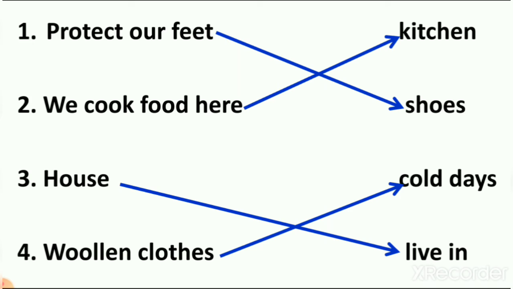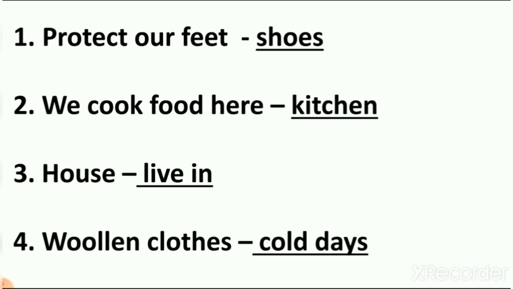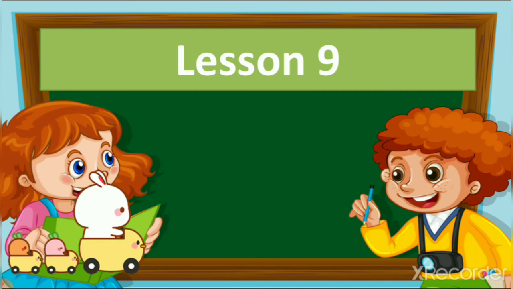So we join column A with column B. The answer for protect our feet is shoes. We cook food here, kitchen; house, live in; woolen clothes, cold days. Now I write the answers here. So you can understand now, right? So here I write the answer with the question. Protect our feet, shoes; kitchen, we cook food; house, we live in; woolen clothes, we wear in cold days.